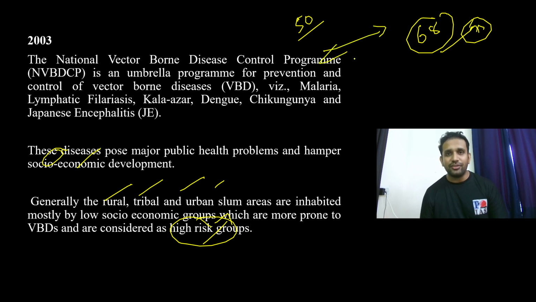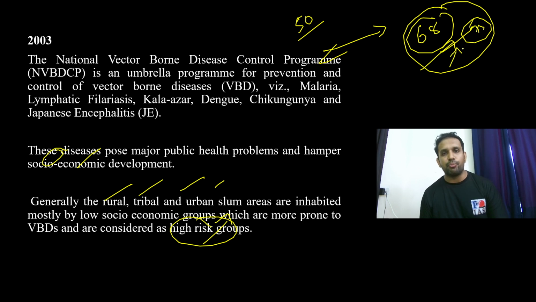This is only happening because these rich people are able to get the treatment done and able to know what is what because of education. They are aware of many of the things and they are able to protect themselves, whether by diagnosis, by treatment and getting cured. But what about those population which are poor and having very less life expectancy? Isn't it a duty of the government that they should increase the life expectancy of the poor people up to the rich people or not? Yes. So that is the important fact here.